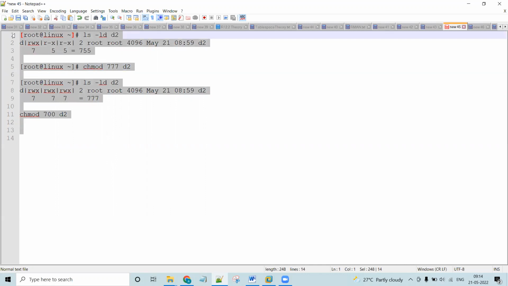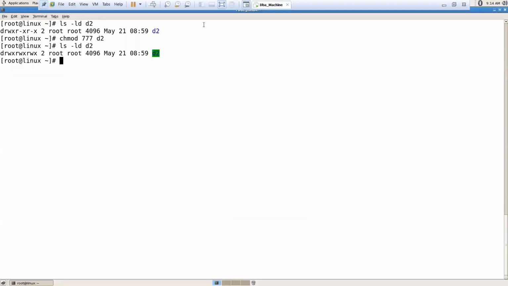What is the utility we are going to use to change the permission? chmod, which stands for change mode. Now how to change the ownership? For example, for this D2, who is the owner? Root. For D2 I want to change the ownership to the focus user.